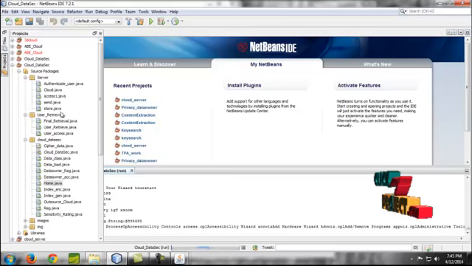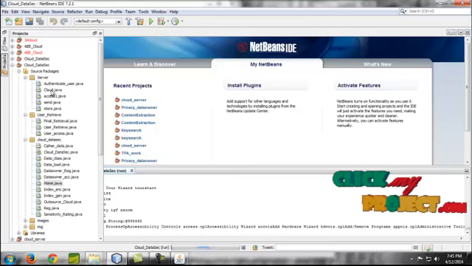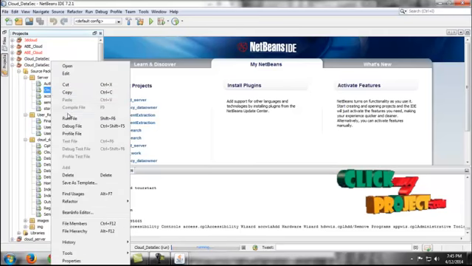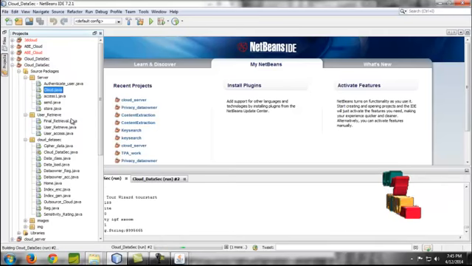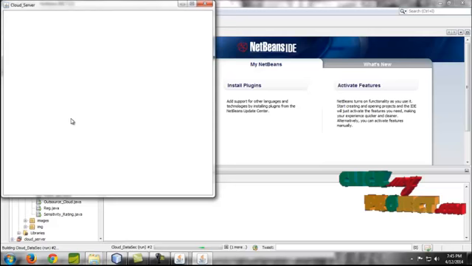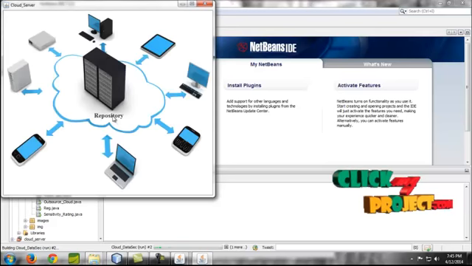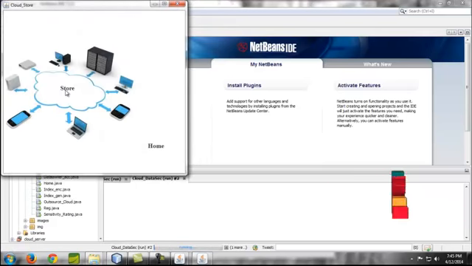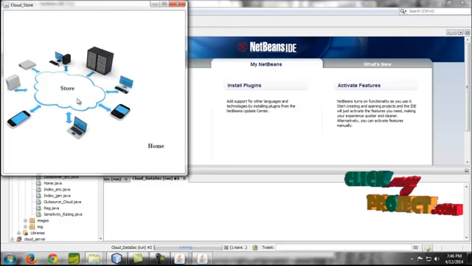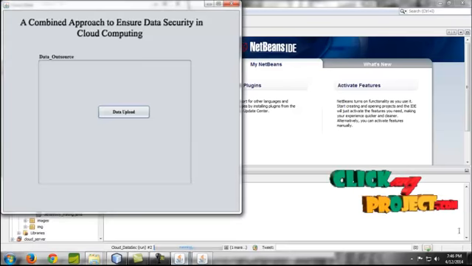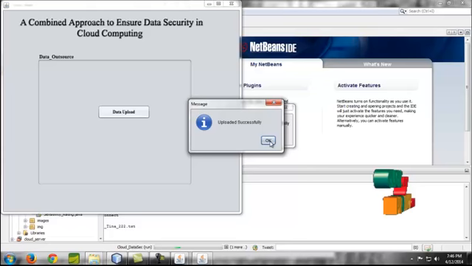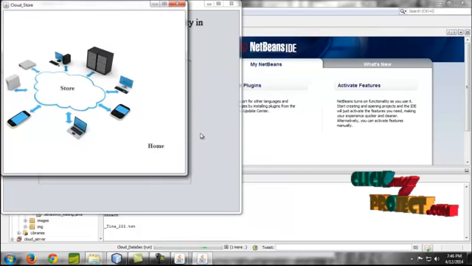Before uploading the data into the cloud, we have to run cloud.java in the server package. Actually it can be run on another machine or any virtual cloud. Once you click the store button and then the data upload button, it will be received on the server side.